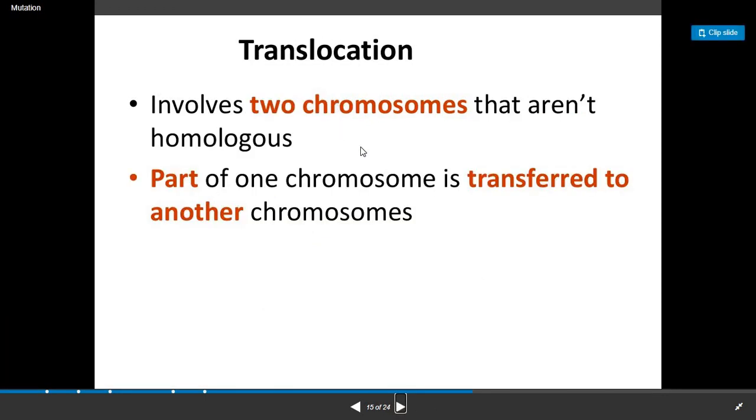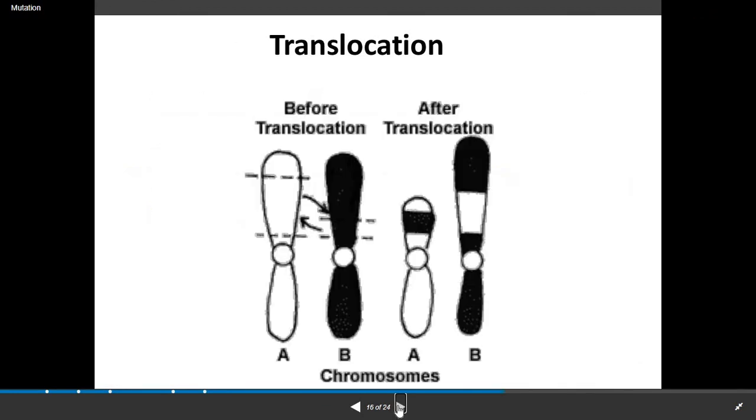Translocation involves 2 chromosomes that aren't homologous. Part of one chromosome is transferred to the other chromosome. Here you can see the figure. Here there are 2 different chromosomes. Now the white part is cut and goes here, and the black part comes here. So this is how the chromosomes look after translocation mutation. You can compare the figure before translocation and after translocation to see the difference.